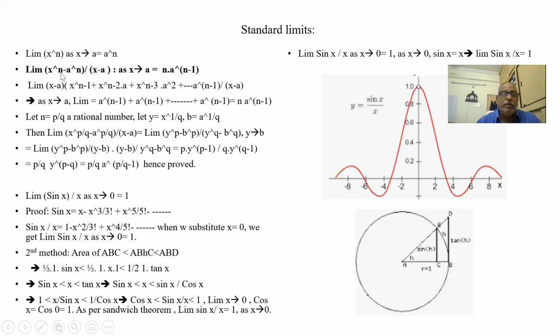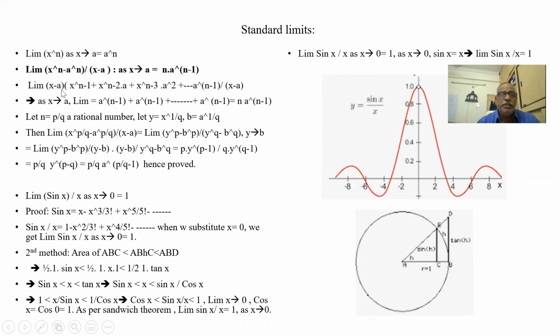Now I am dividing x to the power of n minus a to the power of n by x minus a, normal polynomial division. First I will multiply x minus a with x to the power of n minus 1. So it becomes x to the power of n minus a into x to the power of n minus 1. Multiplying x by x to the power of n minus 1, I get x to the power of n, minus a into x to the power of n minus 1. X to the power of n is getting cancelled.